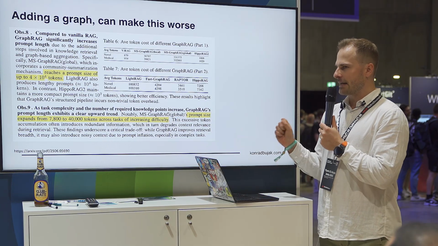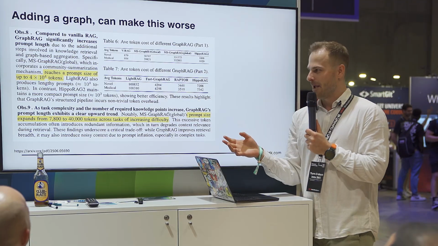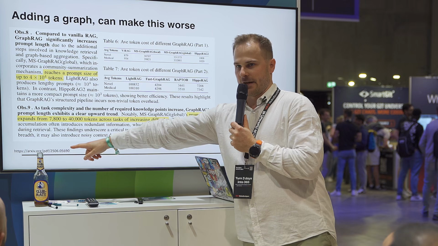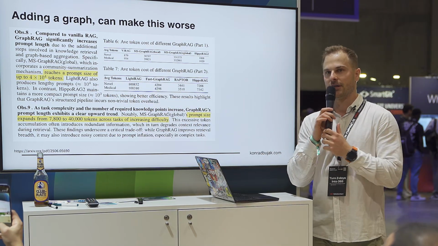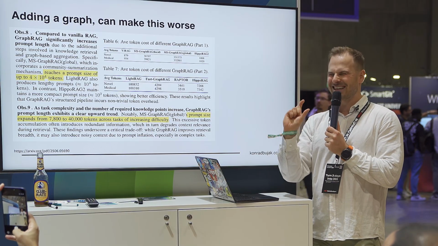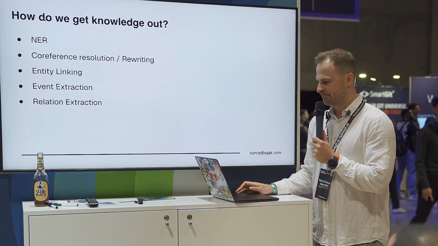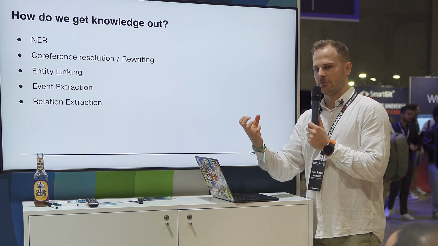And when I look at GraphRAG, I know we are at Neo4j, so graphs are cool. But when I look at GraphRAG, and this is a research paper, here you can find it, they say that actually using graphs increases the token usage. And we talk about input tokens, which theoretically impact latency, but still it's a cost. So I started to focus on getting knowledge out of the document.